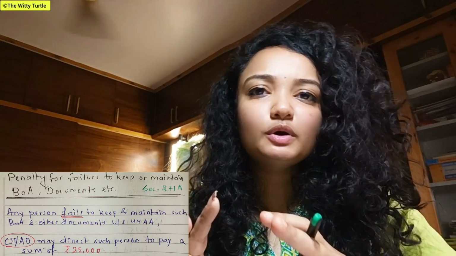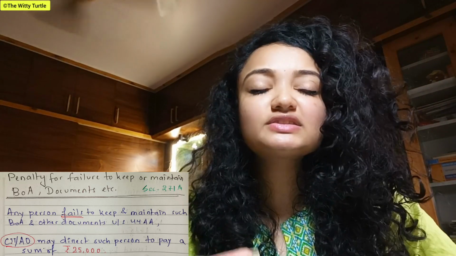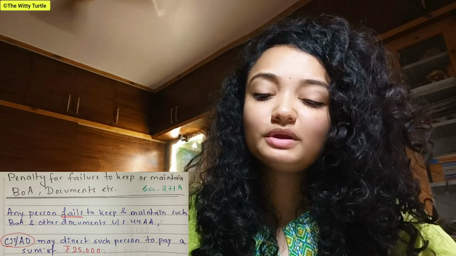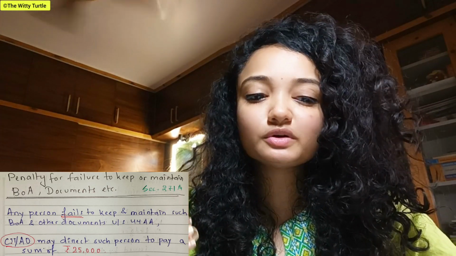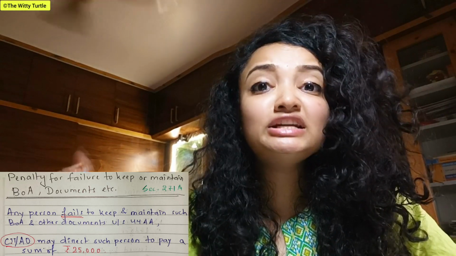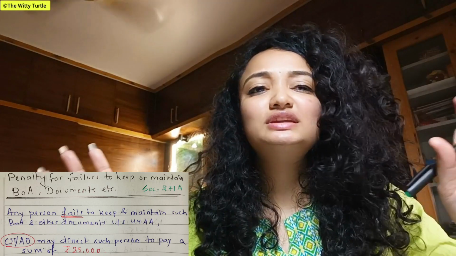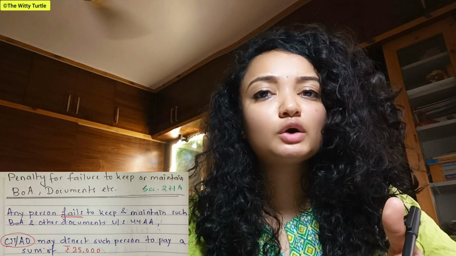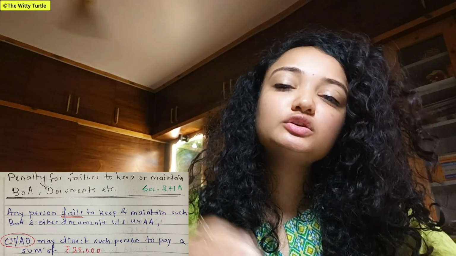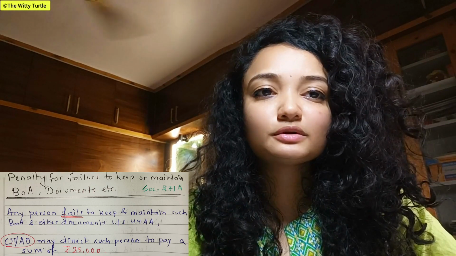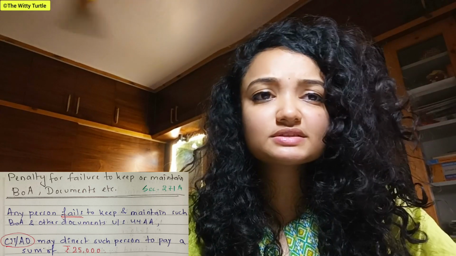So, if any person, any professional fails to keep and maintain the books of accounts and the documents which is mentioned under section 44AA, so in this case, the assessing officer may direct such person to pay a sum of rupees 25,000 as the penalty for not maintaining the books of accounts, right? Simply, you just need to remember one number, that is 25,000 as penalty, which shall be directed by the assessing officer, right? I hope this is clear.